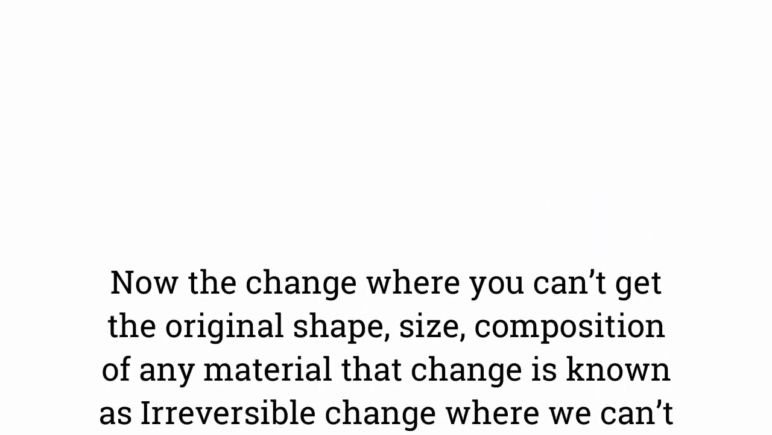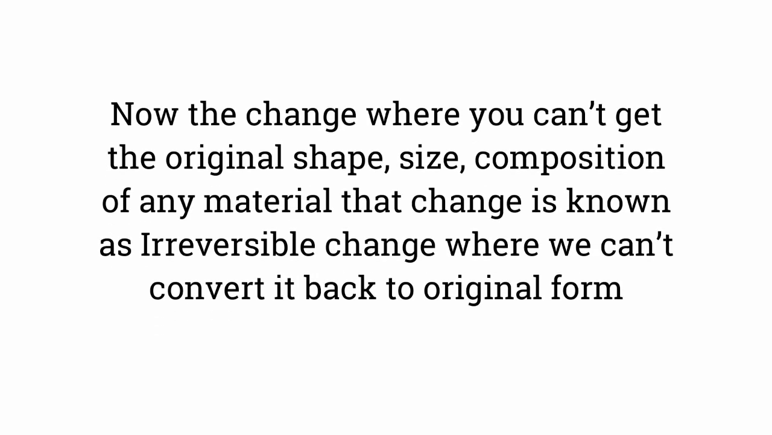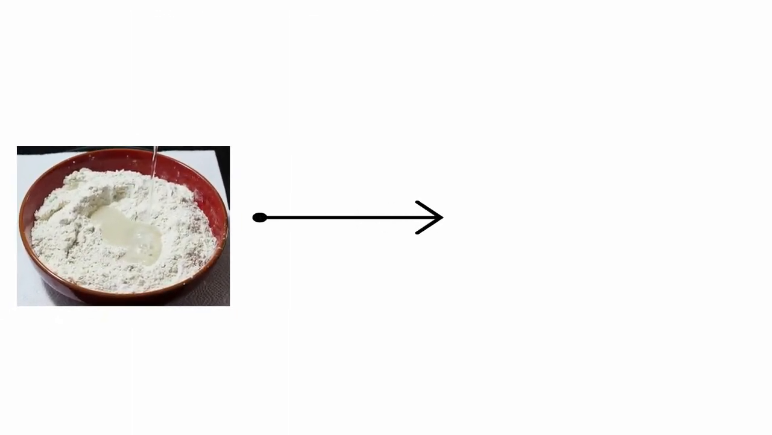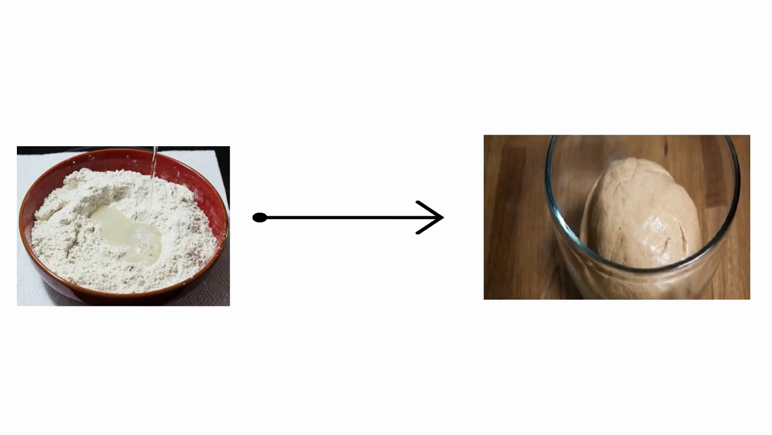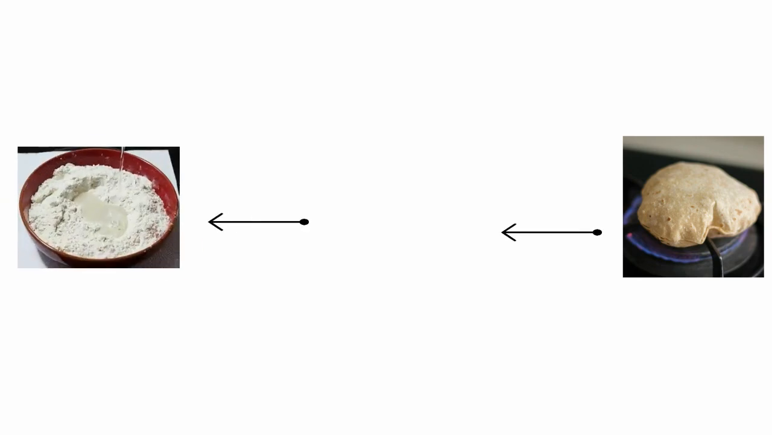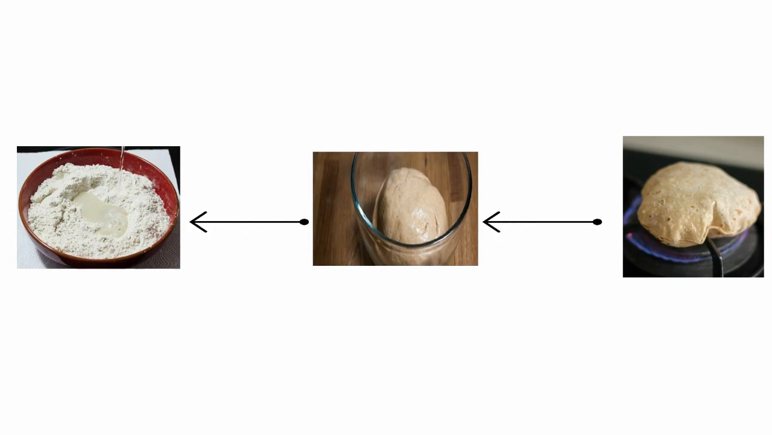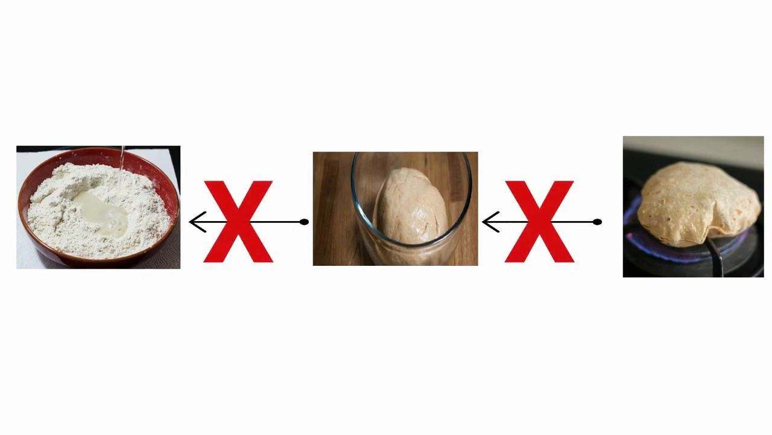Now the change where you can't get the original shape, size, composition of any material, that change is known as irreversible change, where you can't convert it back to the original form. Another example is from your kitchen, when your mom mixes water and flour to make a dough or later chapati. Now, when she makes a chapati, can she take out water and flour separately from the chapati again? No, right? So this is also an example of irreversible change.